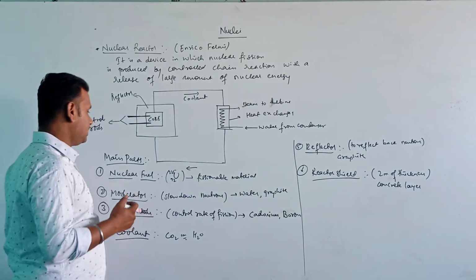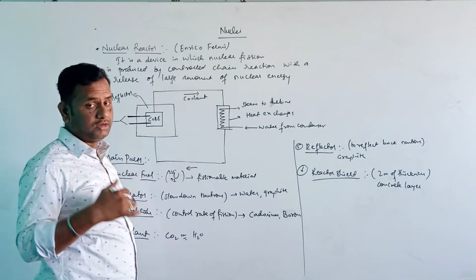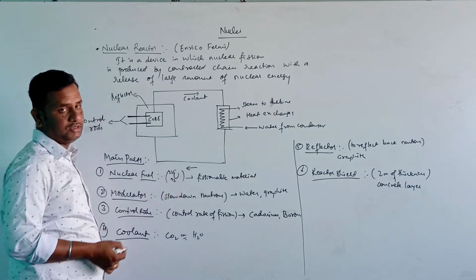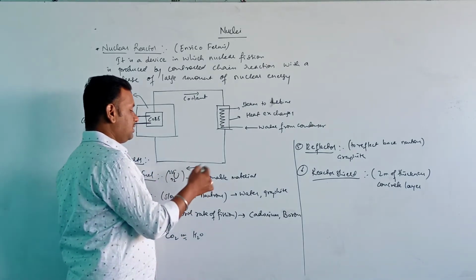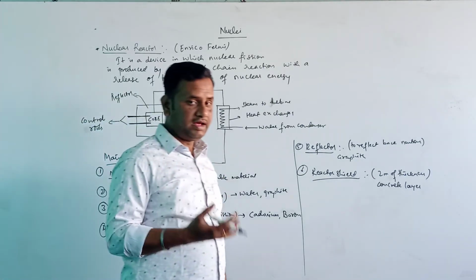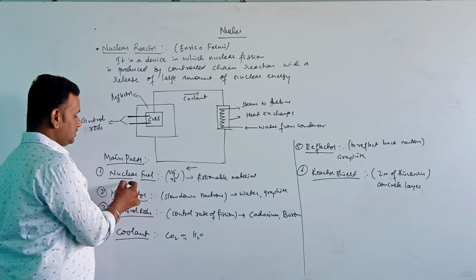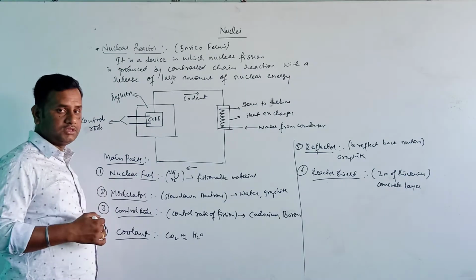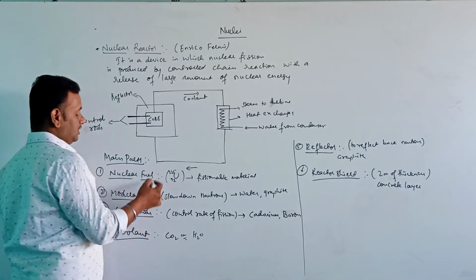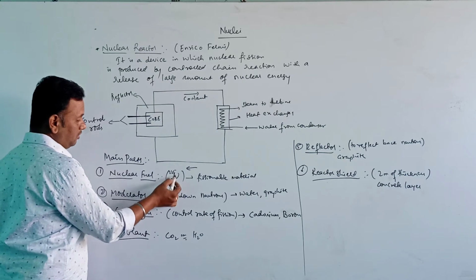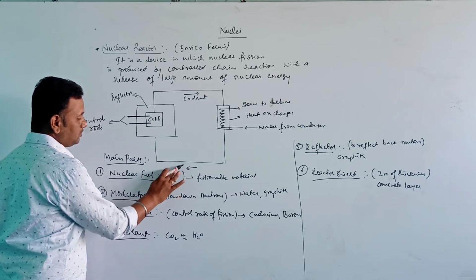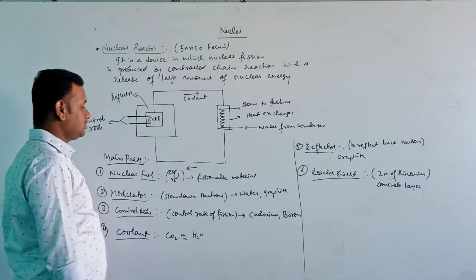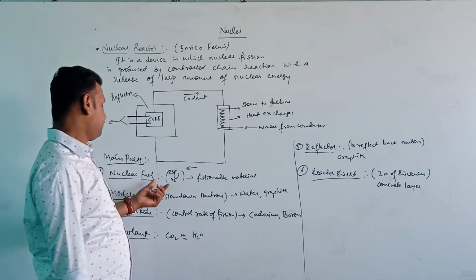fuel. So the nuclear fuel which we are using here is uranium 235 92. A fissionable material which is used in a reactor is called nuclear fuel. The fissionable material which is used in a nuclear reactor is called nuclear fuel, and the fuel which we are using is uranium 235 92. This is the most abundantly used nuclear fuel here.